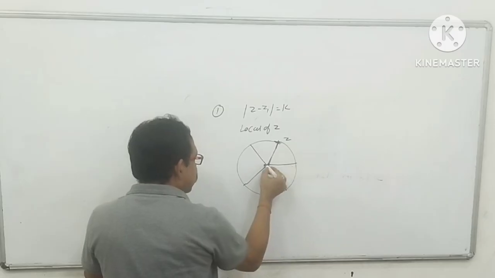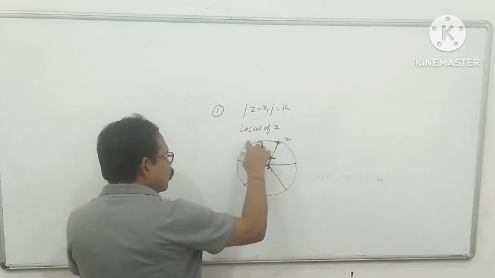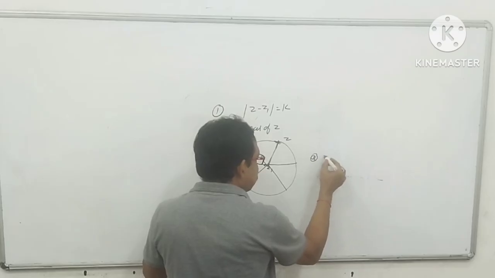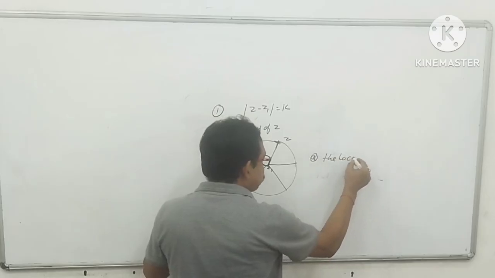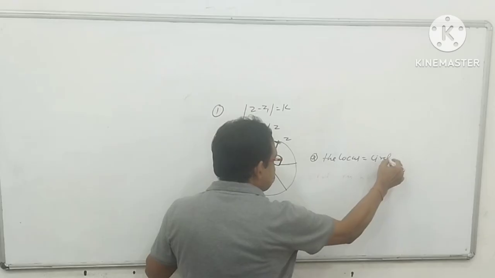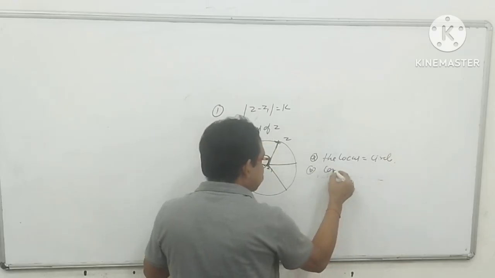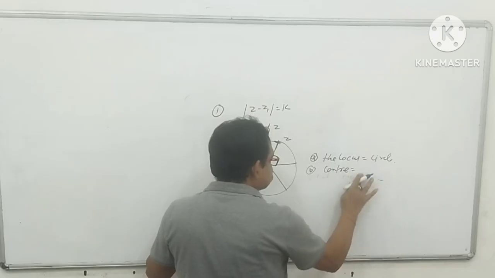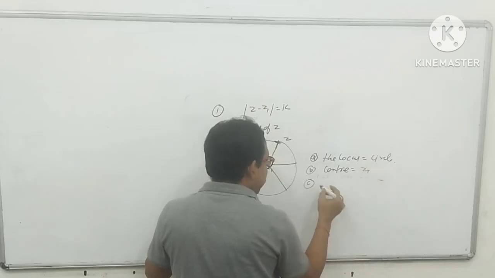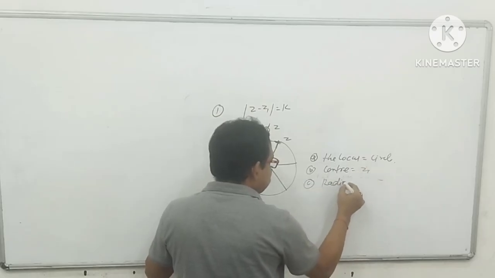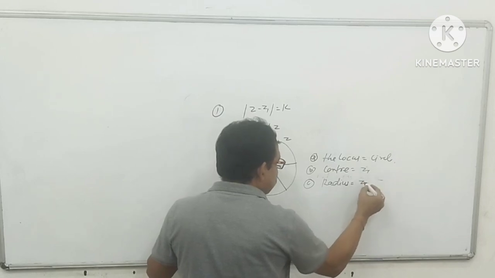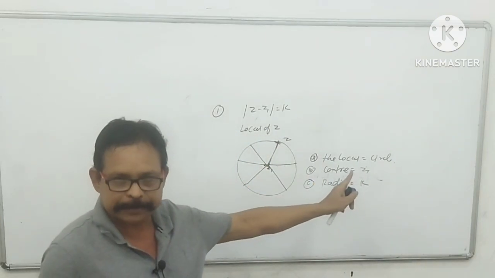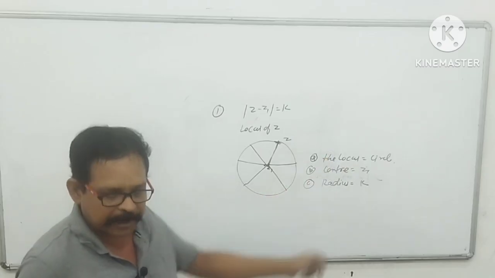It means z is moving on a circle. The first point, the locus of z is a circle. Second point, the center of this circle is z1. And the third point, the radius of this circle is k. So my dear students, this is the first concept in the geometry under the complex number.